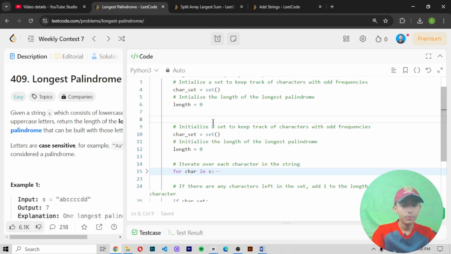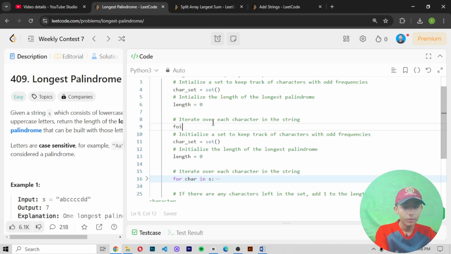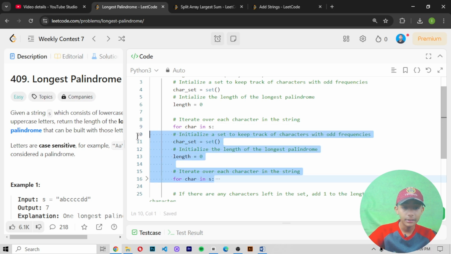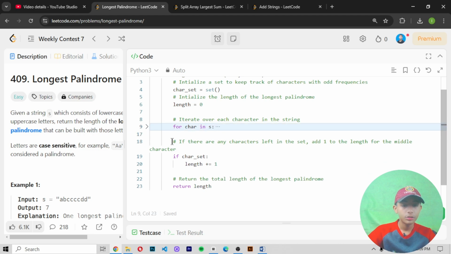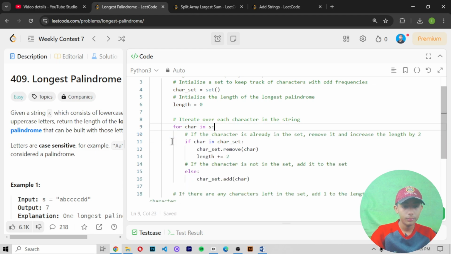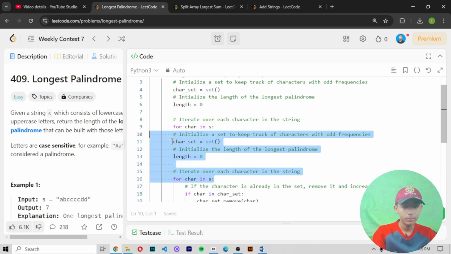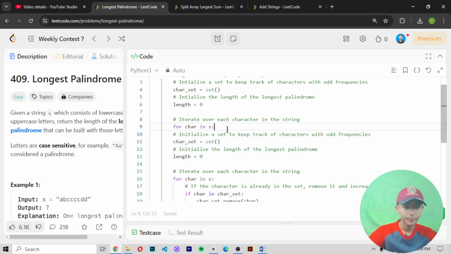Now enter press. So iterate over each character in the string, for char in s. So in this line, in the ninth line here, I iterate over each character in the string. Okay. So then, okay, enter.